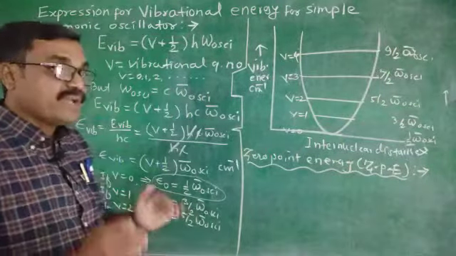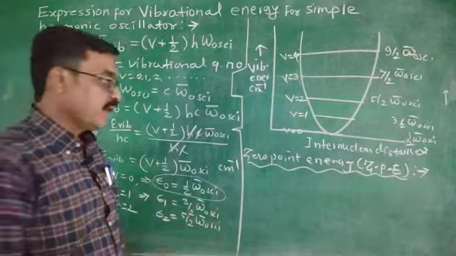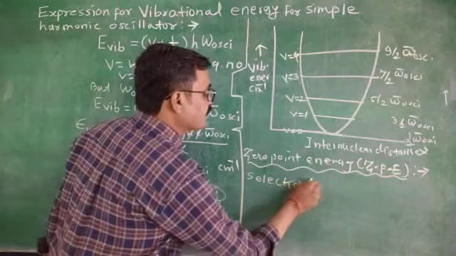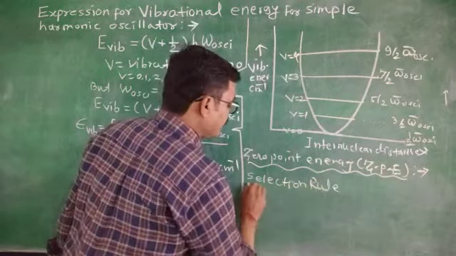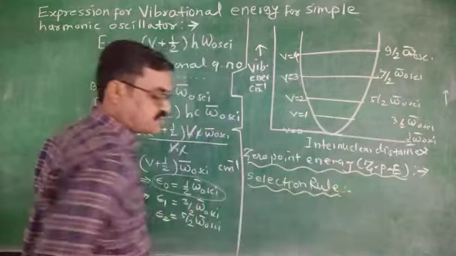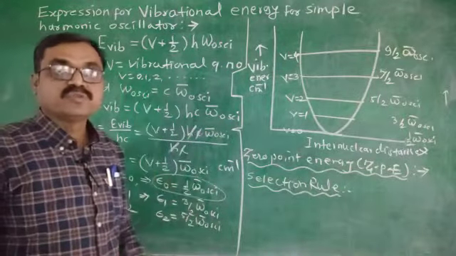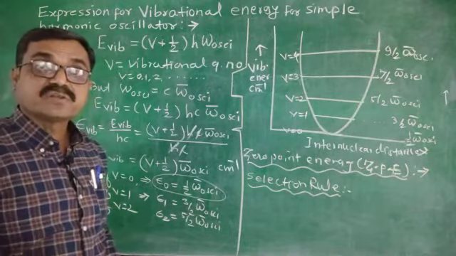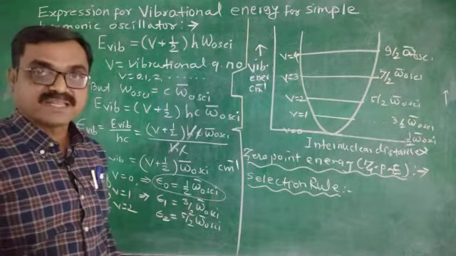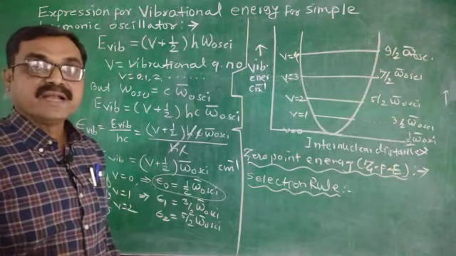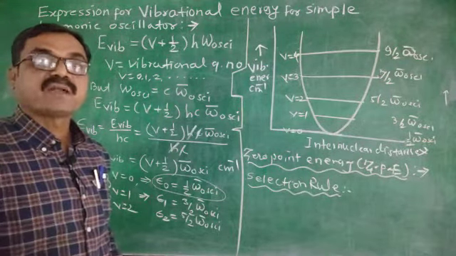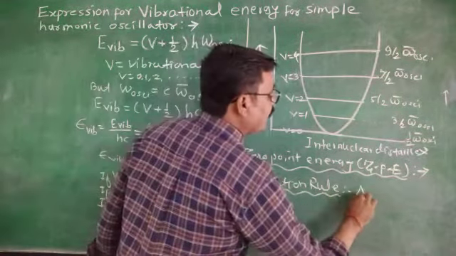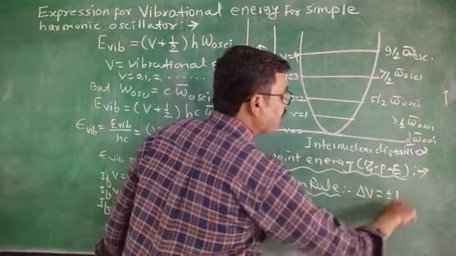And when there is a transition, there is another point which is known to you, called the selection rule. What is the selection rule for vibrational spectroscopy? Previously we studied microwave spectra. In microwave spectra, the selection rule is delta J equals plus minus 1, and other transitions, delta J equals plus minus 2, plus minus 3, are forbidden. Here also the selection rule is delta V equals plus minus 1.